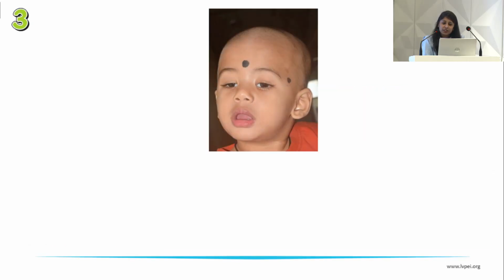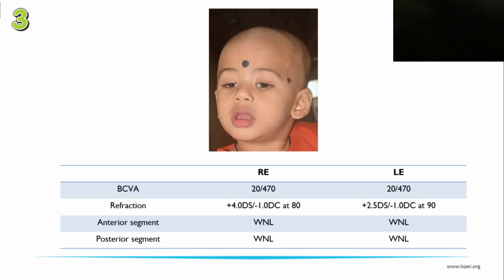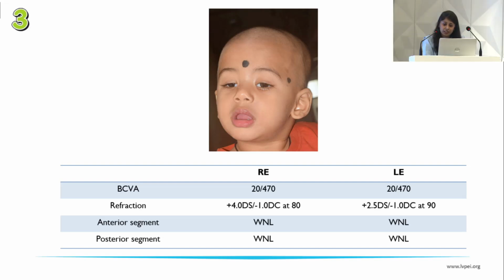Third patient was a developmentally normal 7-month-old child. He had outward deviation of right eye with associated drooping of both eye upper lid, and he had around 45 degrees of exotropia and hypotropia with restricted ocular motility in all the gazes. On ocular examination, the best corrected vision in right eye was 20/470 with +4 diopter of sphere and -1 diopter of cylinder at 80 degrees. And left eye had a best corrected vision of 20/470 with +2.5 diopter sphere and -1 diopter cylinder at 90 degrees. Anterior and posterior segment was unremarkable.